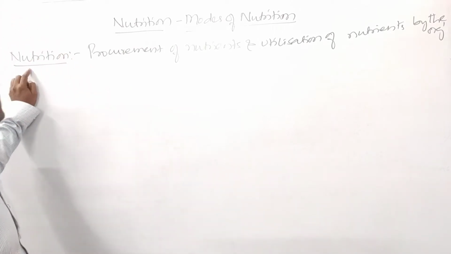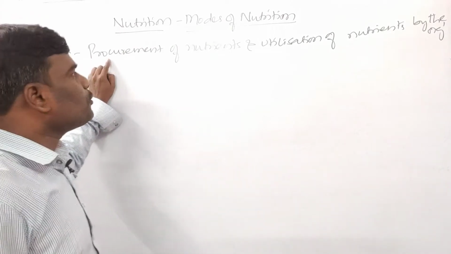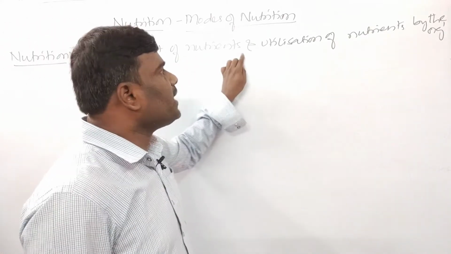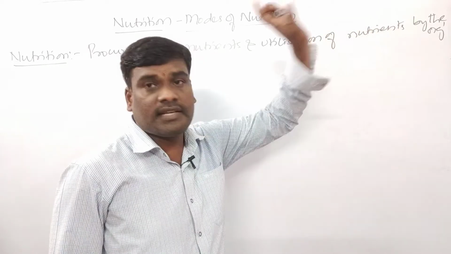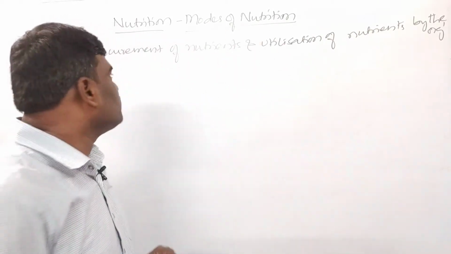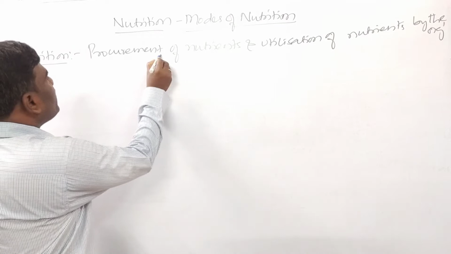Nutrition, right? So nutrition is nothing but procurement of nutrients and utilization of nutrients by the organism is called as nutrition.